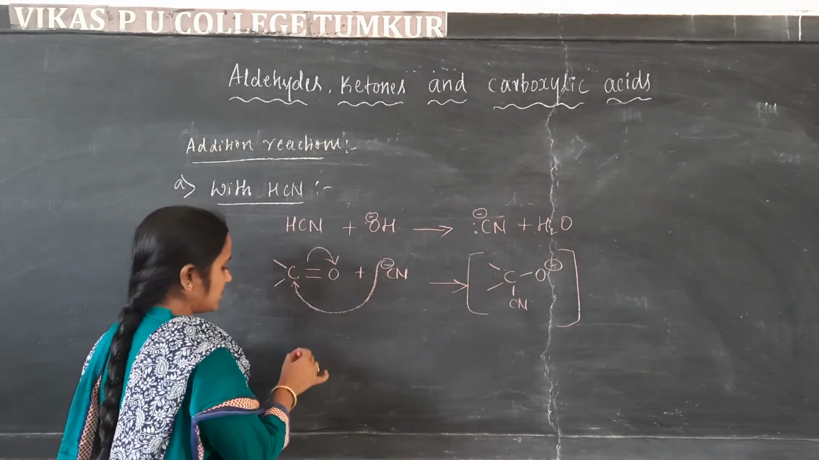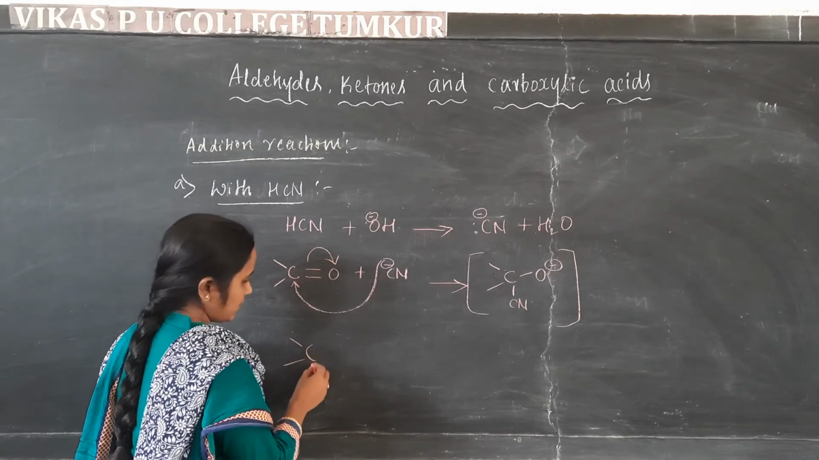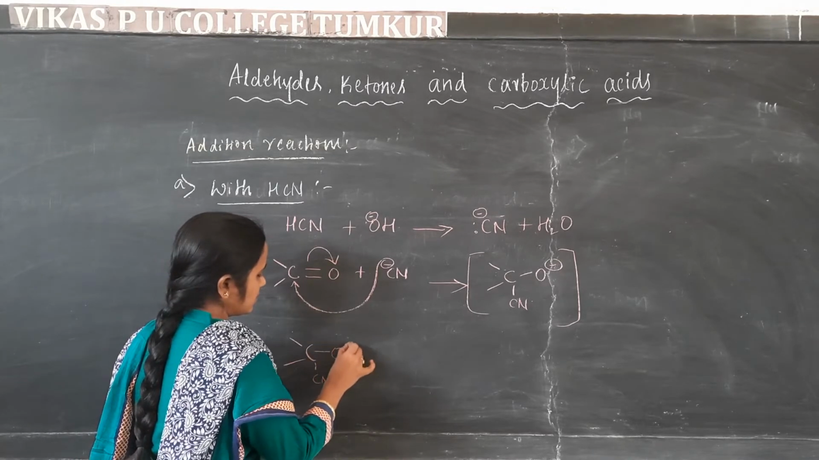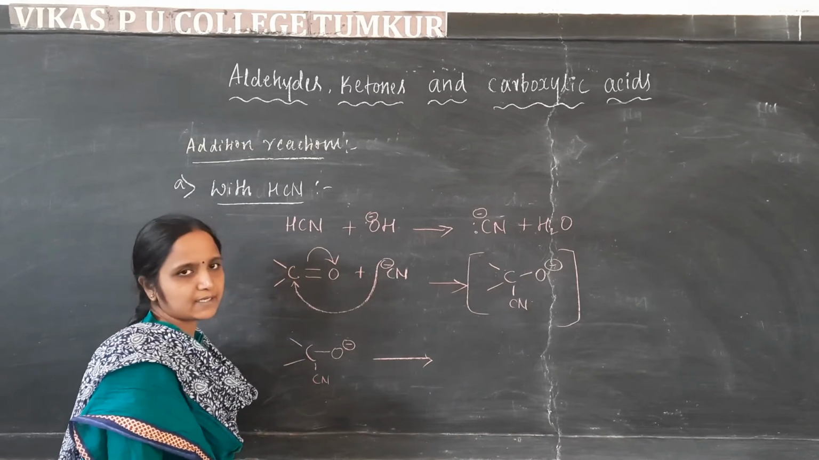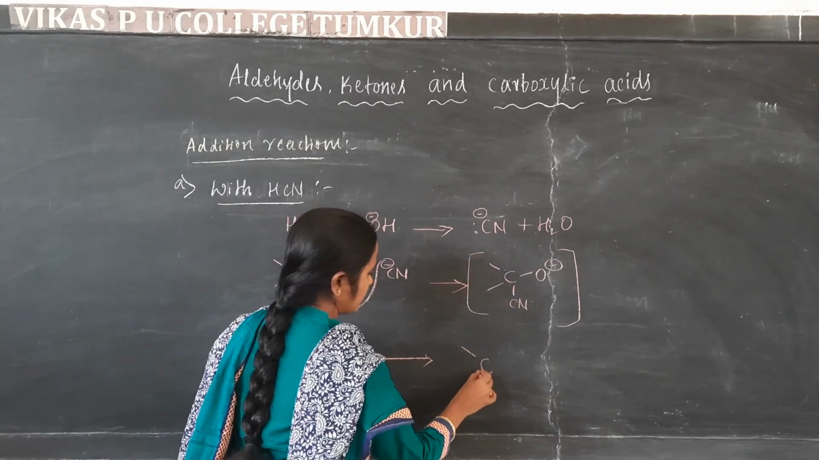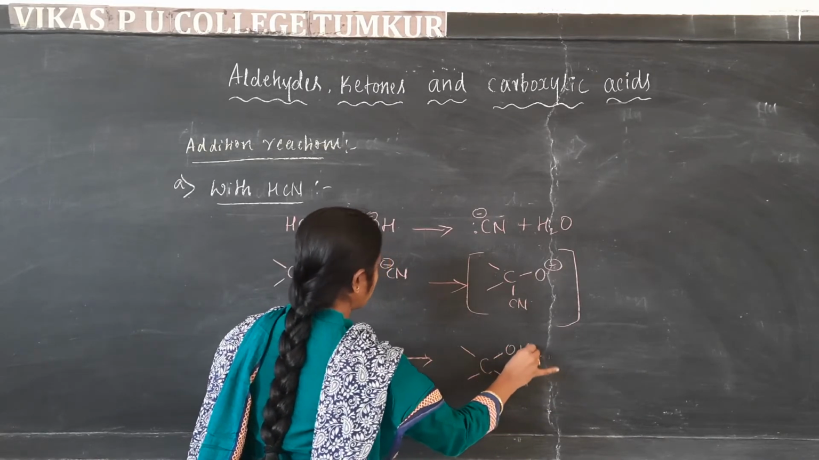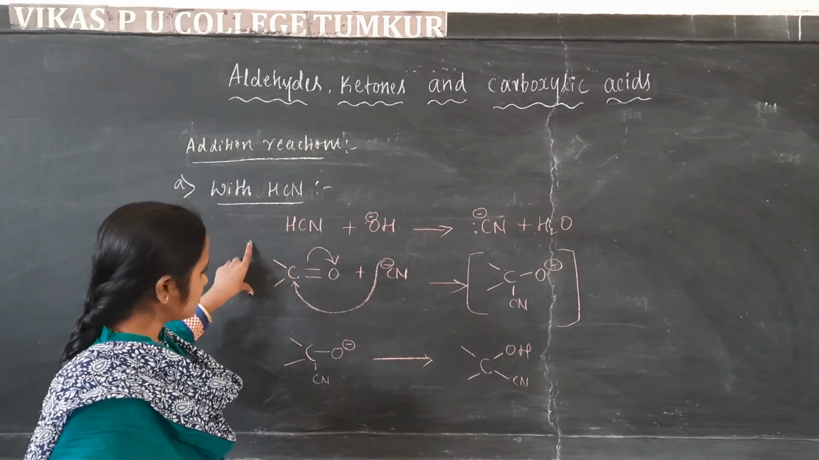This undergoes hydrolysis. We get the product cyanohydrin, the respective cyanohydrin, with CN and OH. The respective cyanohydrin is formed. This is the general reaction.